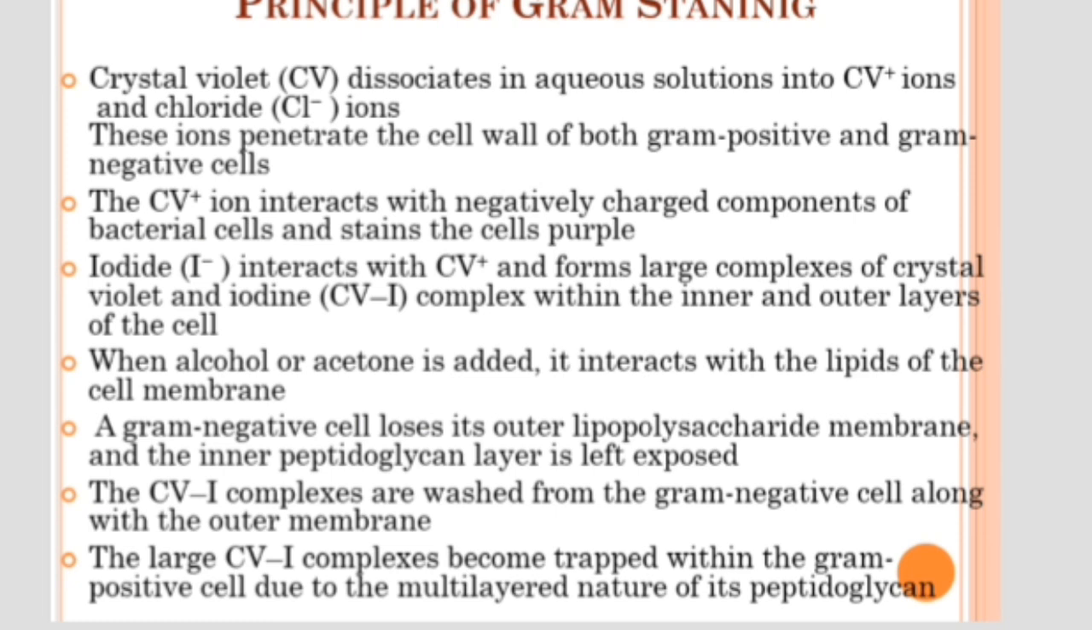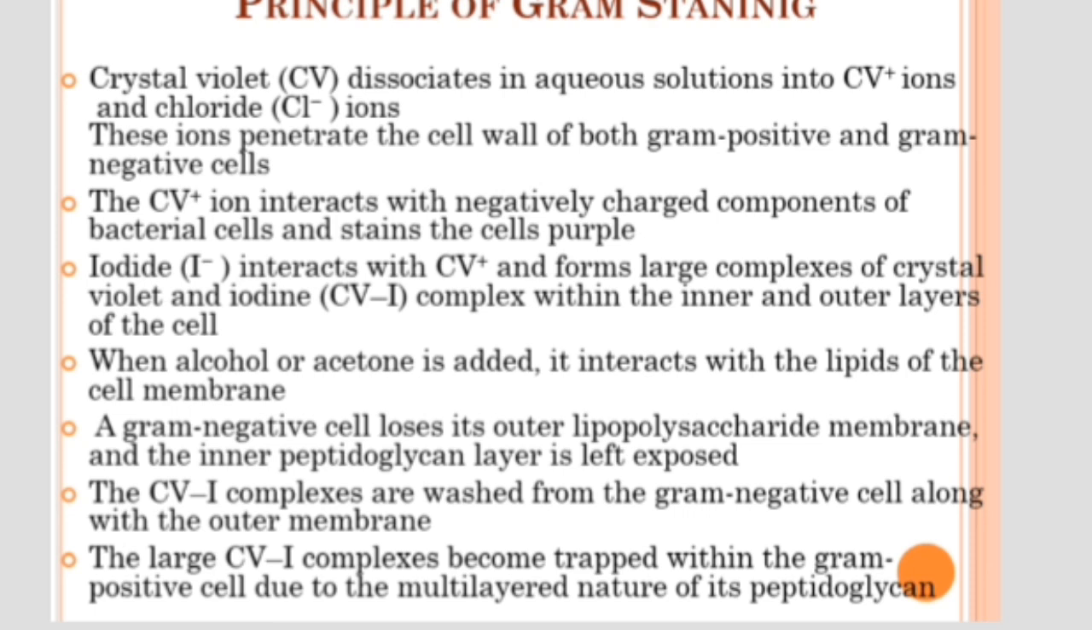Both these ions penetrate the gram positive as well as the gram negative cell wall. The CV plus ions, being positively charged, will react with the negatively charged components of the bacterial cell, and give the purple or violet color to the bacterial cell. Then we apply iodine, which is a fixative. Iodine is I minus, negatively charged, so it interacts with CV plus and forms complexes, and these complexes are very large.